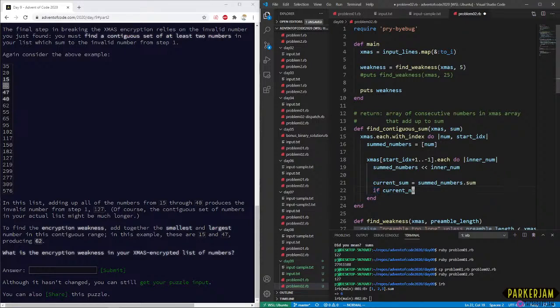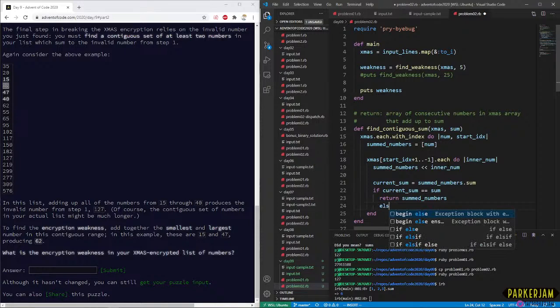And we're just going to cache that right there. If current sum greater than... Okay, so for starters, if current sum equals the sum we're looking for, return summed numbers, and we're happy.